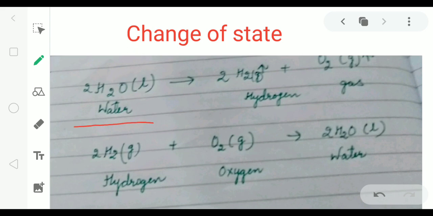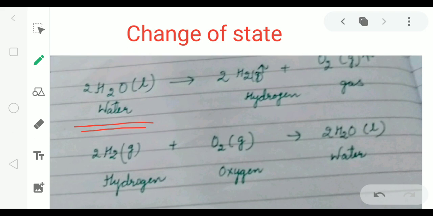Electrolysis of water is a process when small amount of sulfuric acid is added in water and electric current is passed through that. We take water in a beaker, add small amount of sulfuric acid, then pass electric current through it. The process is called electrolysis.